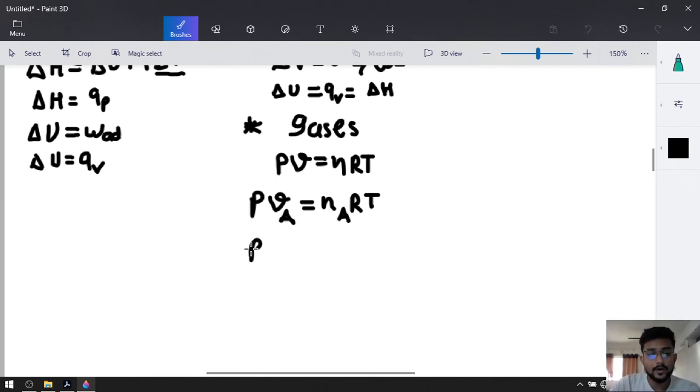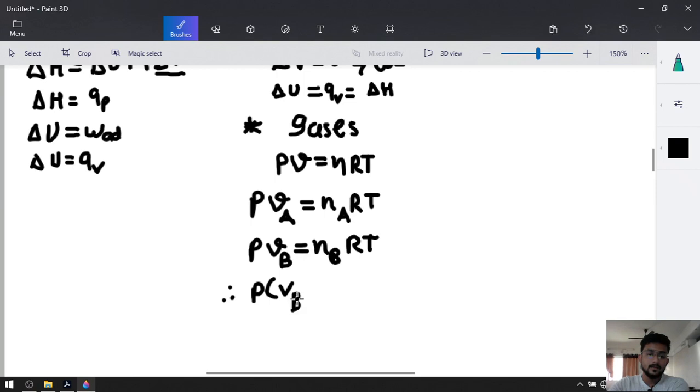Now let's talk about the products. The total volume of the products will be Vb, whereas the number of gaseous moles of the products will be Nb, and R will be constant as well as T. Now if we subtract the reagents from the products, we will get something like this: P in brackets Vb minus Va, equals Nb minus Na, the gaseous moles only, not solid, not liquid, times RT.